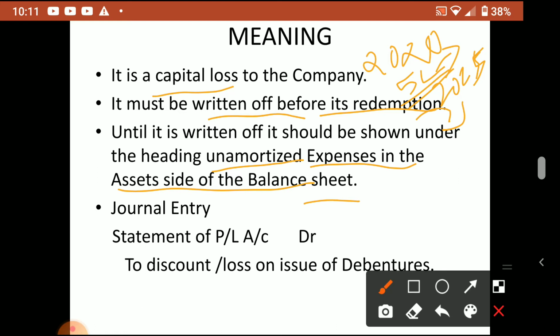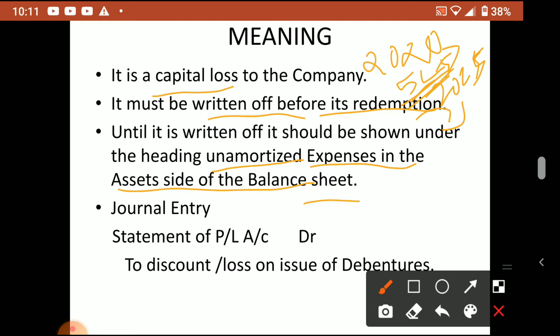Just like that, here also, in this example 5 lakh is the redemption value of the debentures, and if the loss or discount we allowed is 50,000, that 50,000 together we will not write off in 1 year.